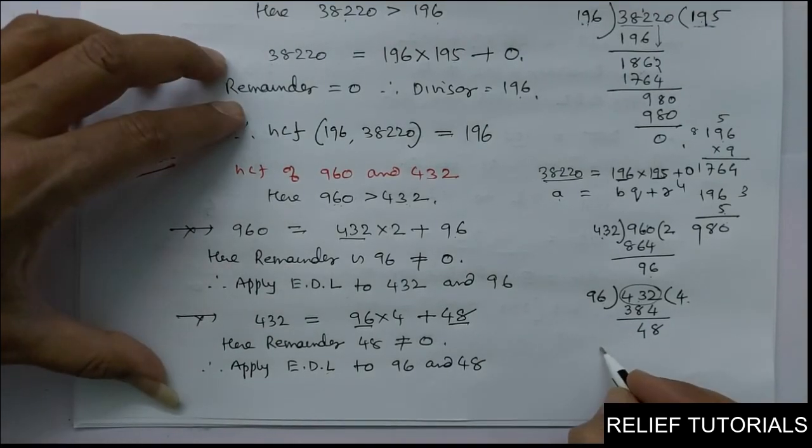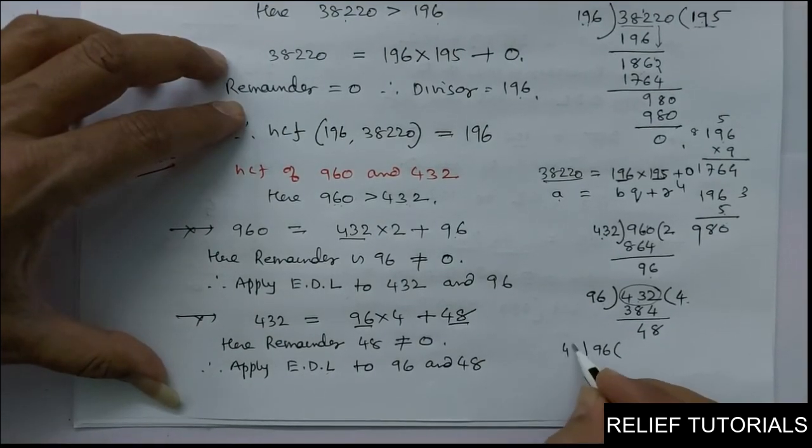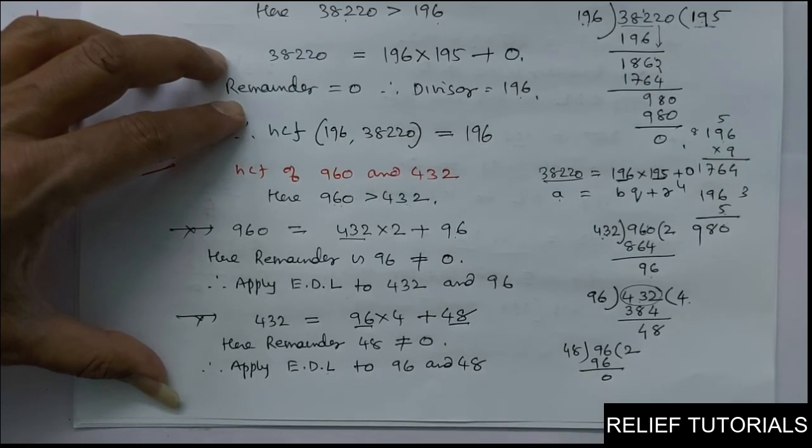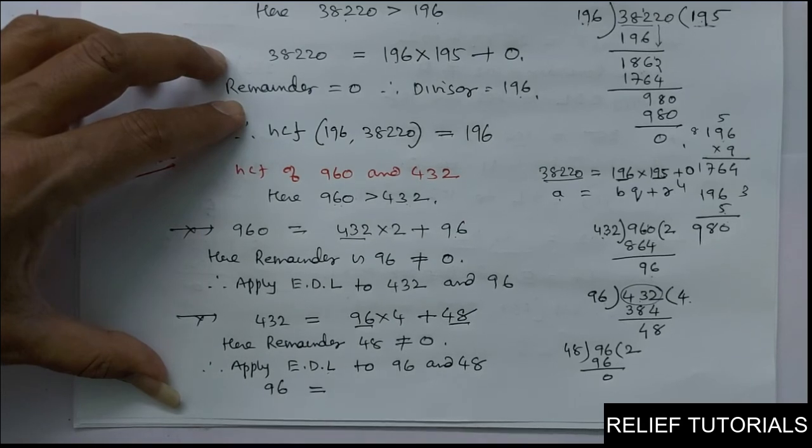So again you will divide 96 by 48. 48 2s are 96, remainder is 0. So again you can say 96 is equal to 48 into 2 plus 0, dividend equals divisor into quotient plus remainder.